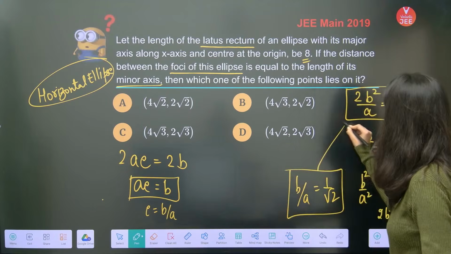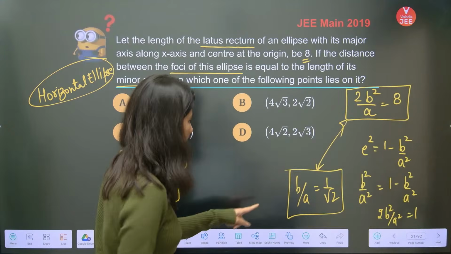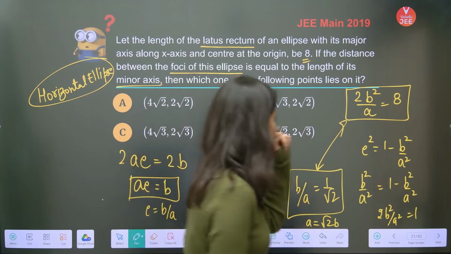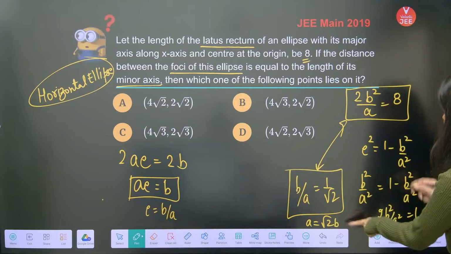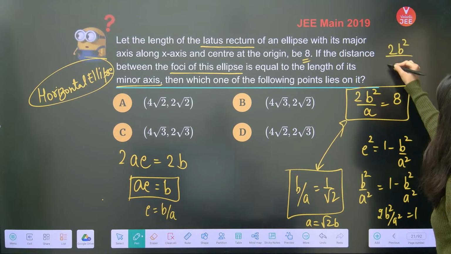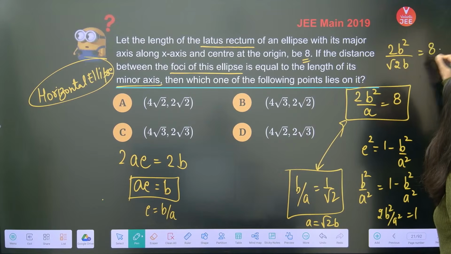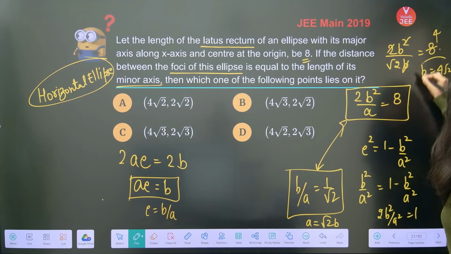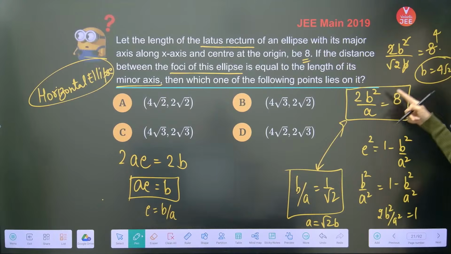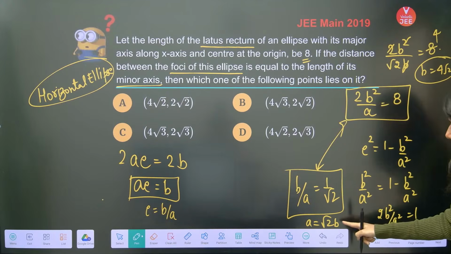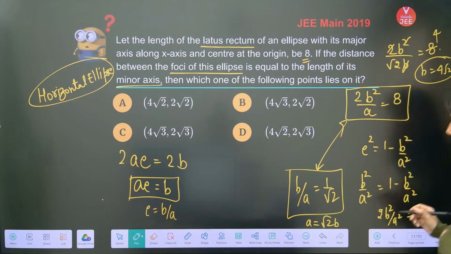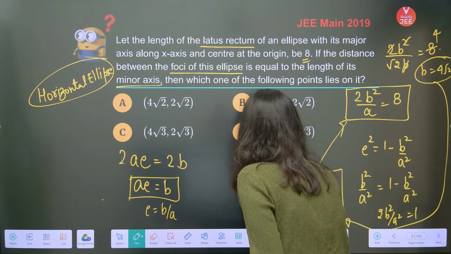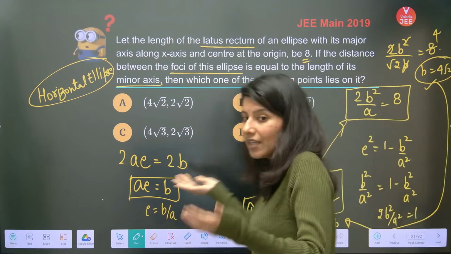Now can you see this and this? We can solve this, right? Because from here A is equal to root 2 B. So we can plug in the value of A over here, which is root 2 B. So 2B square upon root 2 B is given as 8. B cancels. 2 ones are 2, 2 fours are 8, so the value of B is 4 root 2. The moment you get the value of B, get the value of A right here. 4 root 2 into root 2, 4 2s are 8. So the value of A will be 8. Value of A is here, value of B is here. Then what are you looking for?